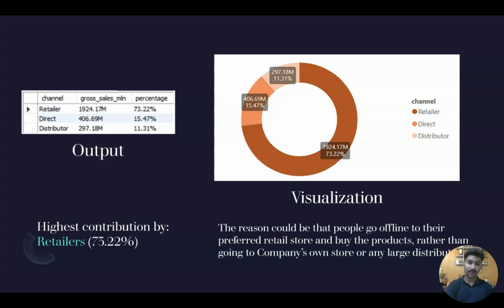Then comes direct with 406, then distributor with 297. So on the right, you can see the different distribution of the different channels. The reason that retailer had the highest contribution could be that people prefer to go offline to their favorite or preferred retail store and then buy the products, because maybe there they can get some more discount or get a better choice rather than going to a company store or any other large distributor.